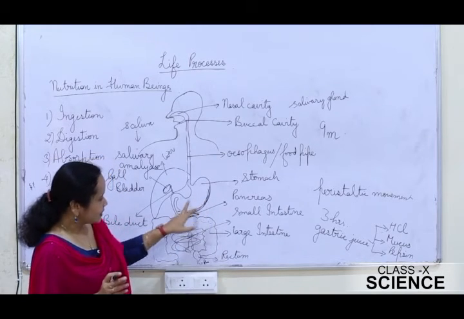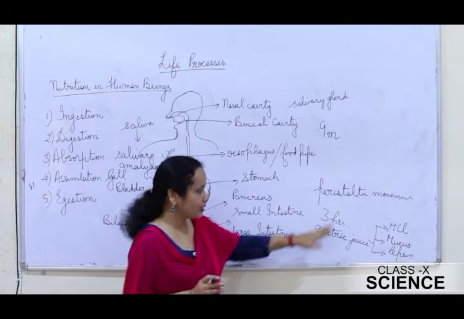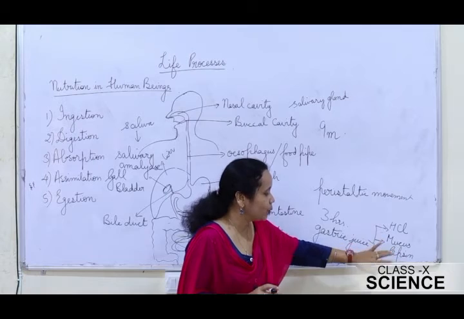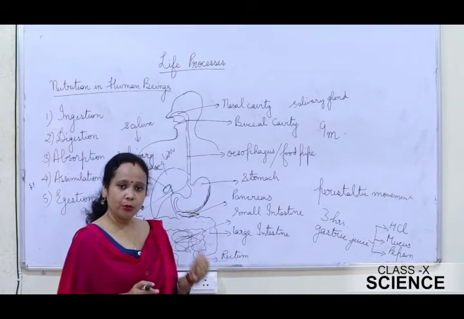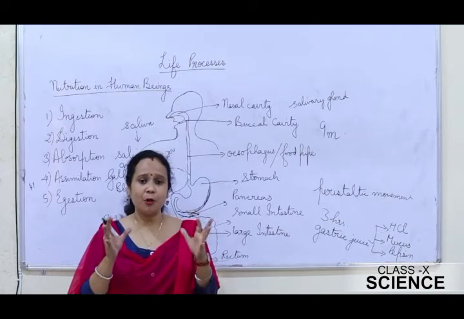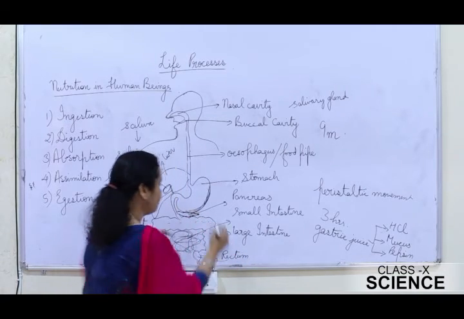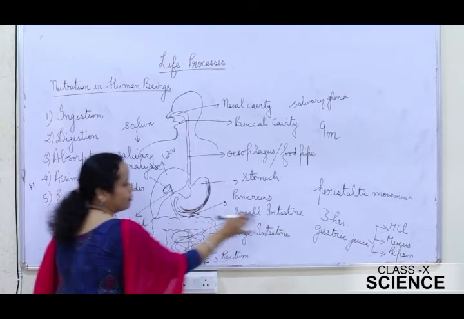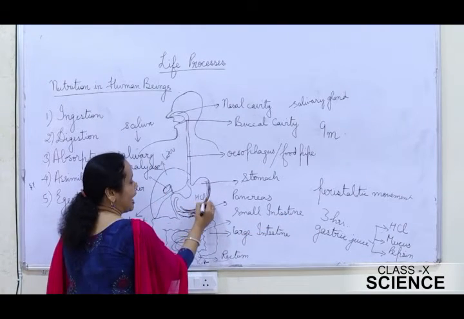Then the glands present here secrete gastric juice. The gastric juice further has three components. One is HCl, the mucus and the pepsin. So I told you the role of the pepsin and I told you the role of HCl. What about mucus? Mucus protects the inner lining of the stomach from the action of